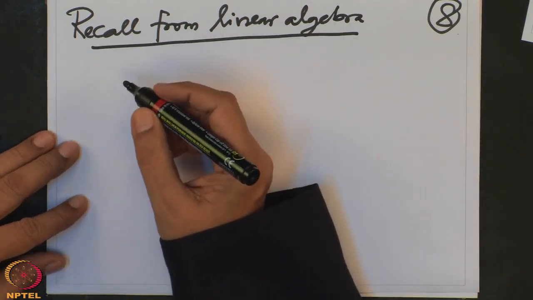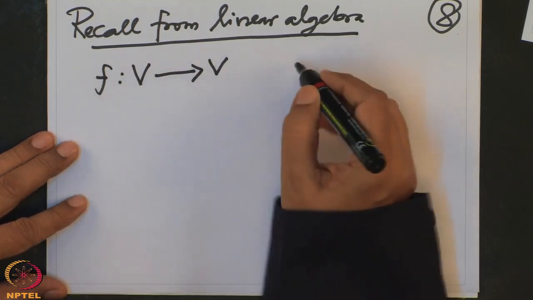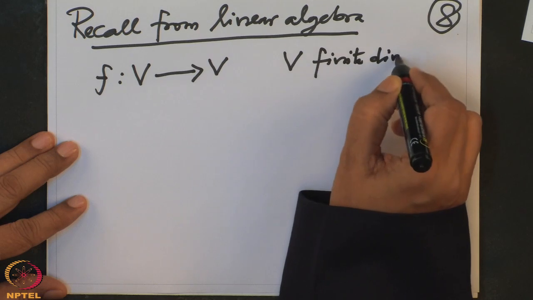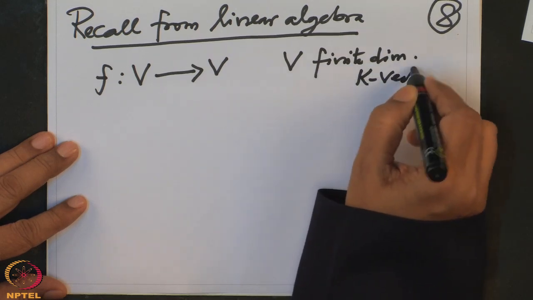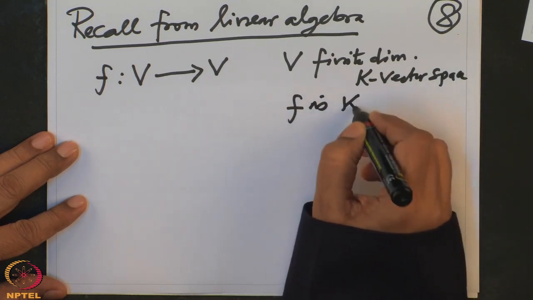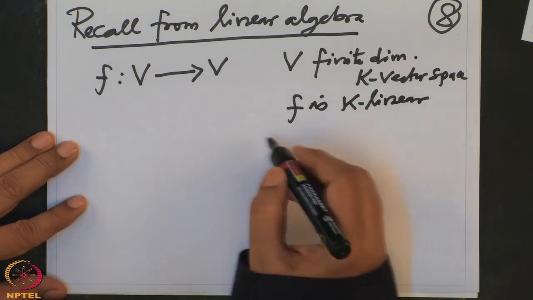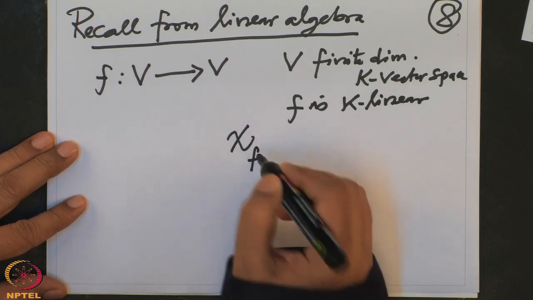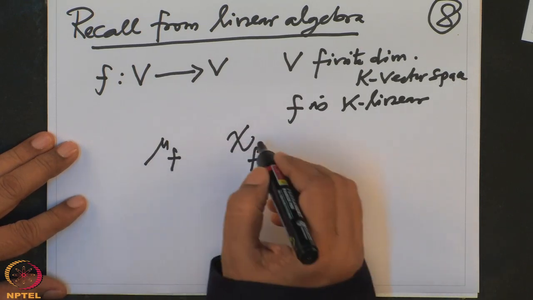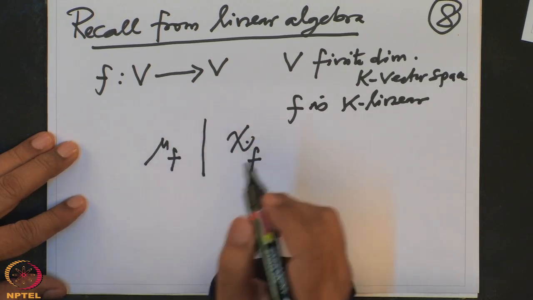The two important invariants. So F is a linear operator on a finite dimensional vector space V, a K vector space, and F is K linear. Then I told you, to this we have two polynomials, chi f and mu f. Mu f is the minimal polynomial, chi f is the characteristic polynomial, and chi f divides mu f, not only divides, they have the same prime factors.